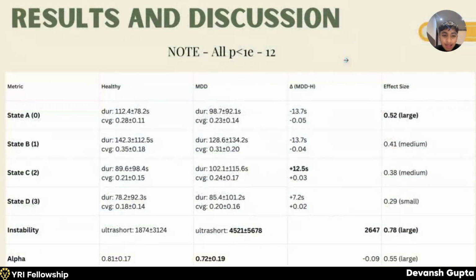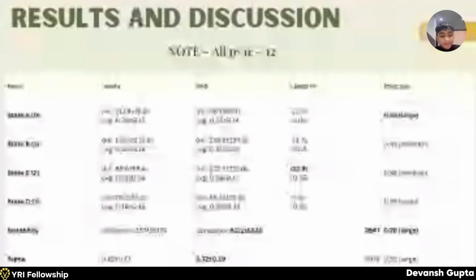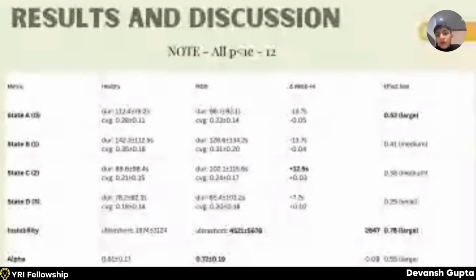So these were my results. This is the result table. State A, that was the state A microstate, showed reduced duration and reduced coverage in MDD patients. This means the state appears less often and collapses faster. State A is also associated with salience and sensory engagement, aligning with anhedonia, which is also seen in IDEO-related depression pathways.